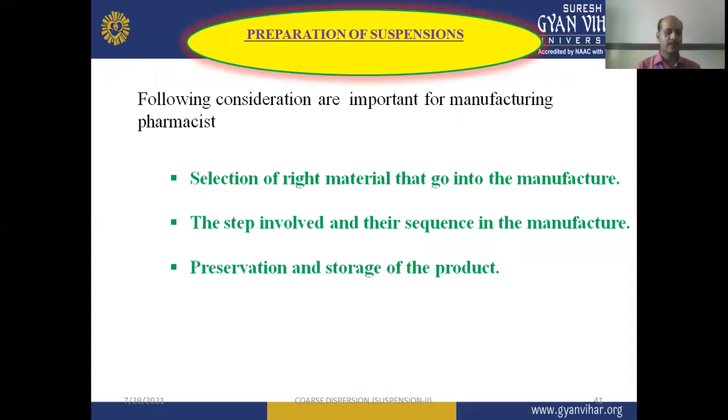Then, after the formulation ingredients, we have to discuss the manufacturing of suspension, how suspensions are prepared. In manufacturing methods, the following considerations are important for manufacturing pharmacists. The first one is the selection of the right materials that go into the manufacture. Then the steps involved in their sequence in the manufacturing, and then preservation and storage of the product. These are the important steps which should be considered before starting the manufacturing of suspension.